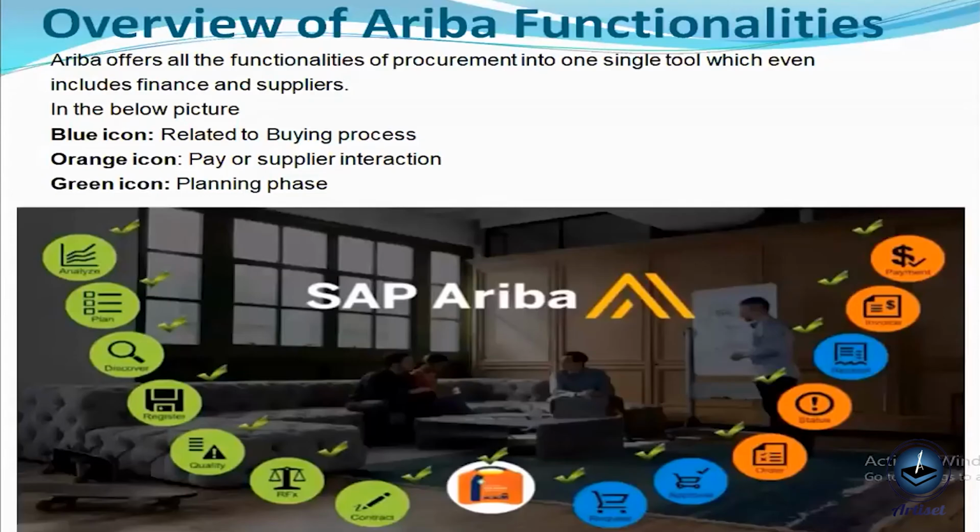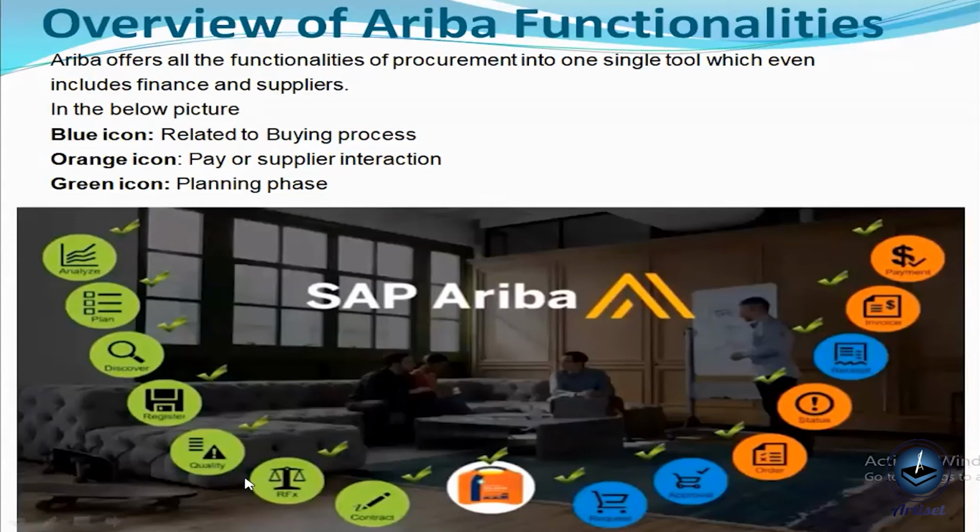Alright, so let me move to the next. In this slide, we can see that Ariba is providing a complete S2P solution, whatever solutions we require. We can analyze our historical data to find out the scope of the purchasing. We can perform the registration process. We can create the supplier record in the Ariba platform. We can initiate the registration process.